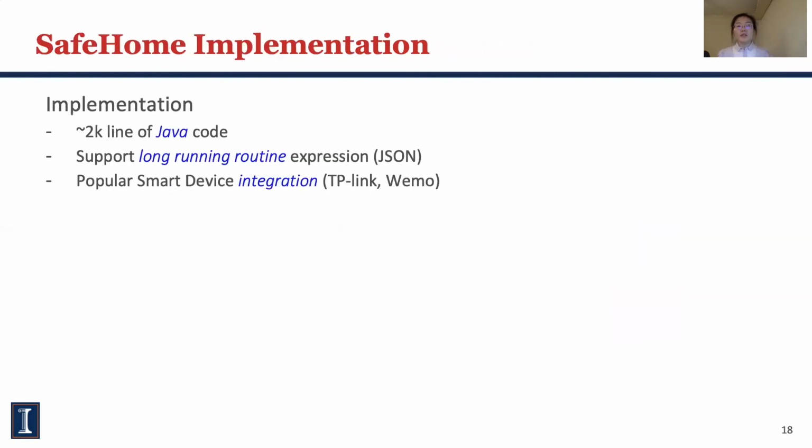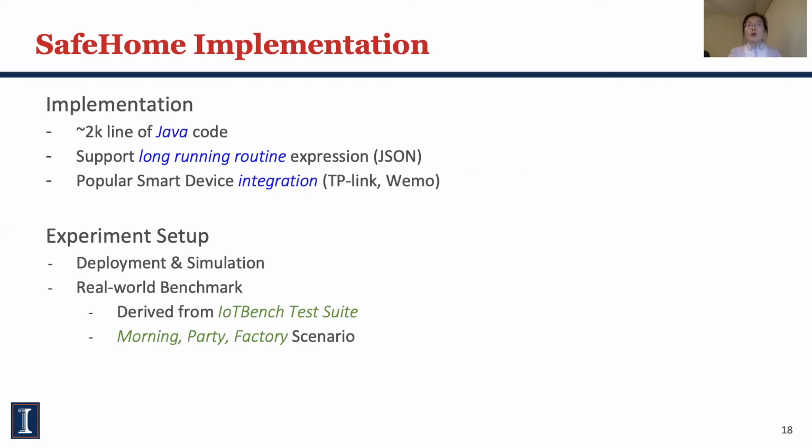We have implemented SafeHome with around 2,000 lines of Java code with long-running routine support. It also supports integration with TP-Link plug and Wemo. We did experiments for both deployment and simulations. They provide nearly the same performance, so we focus on simulation results here. We explored our model with real-world benchmarks, in which we derived the morning and party scenarios from the IoT bench test suite. We also extended our evaluation to a factory assembly line for a broader exploration. Besides, we did workload-driven experiments with an average of 500,000 runs for each configuration.